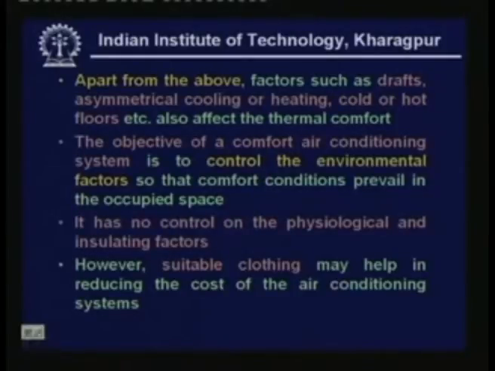So by providing an air conditioning system, what is it that you can control? You can control only the environmental factors. That means you can control the dry bulb temperature, moisture content, and air velocity inside the conditioned space. You have no control on the physiological factors such as age. You cannot decide what should be the age of the occupant. Similarly, you also do not have any control on the activity, right? Of course, an air conditioning system designer has no control on the clothing, but it is seen that by wearing or by suggesting suitable clothing, one can reduce the cost of an air conditioning system.